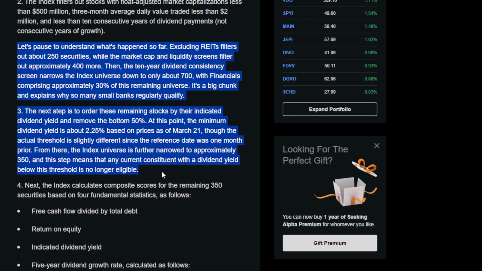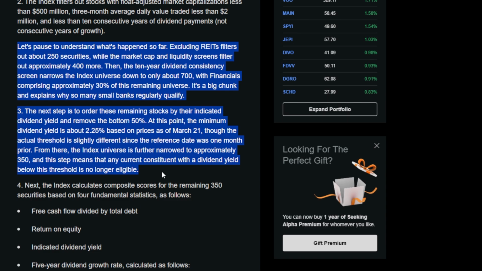Now let's pause to understand what happened so far. Excluding REITs filters out about 250 securities, while the market cap and liquidity screens filter out approximately 400 more. Then the 10-year dividend consistency screen narrows the index universe down to around 700. So that fast, because of these multiple different screenings, the massive amount of potential options is screened down, which is again why I love the fact that this ETF uses this method.